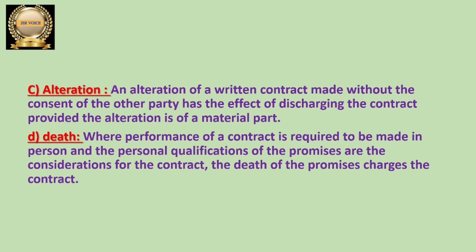Because that contract should be done only by that person, his personal qualification and presence is required to perform the contract, but he is no more now. Because he died, that contract comes to an end. This is discharge of contract by death. Hope this is clear. Let us move to next one.